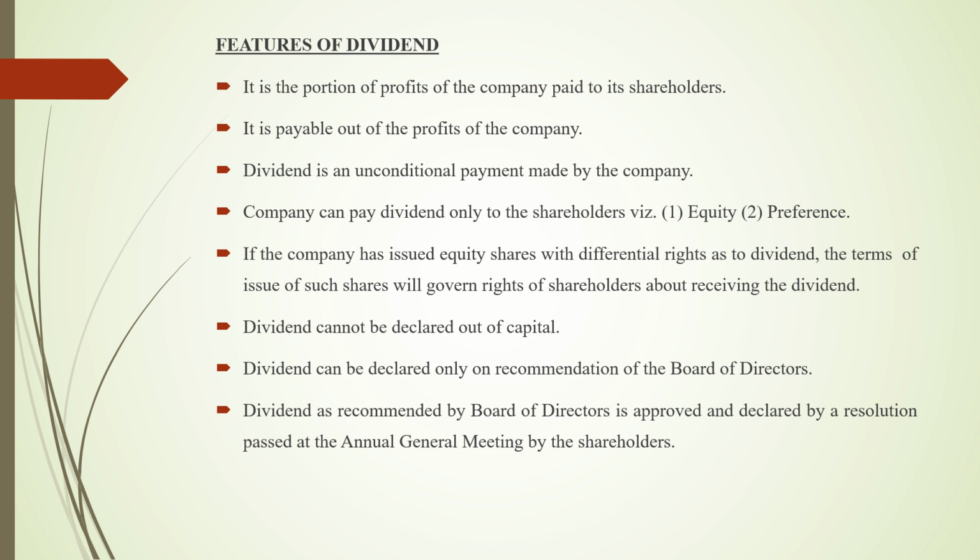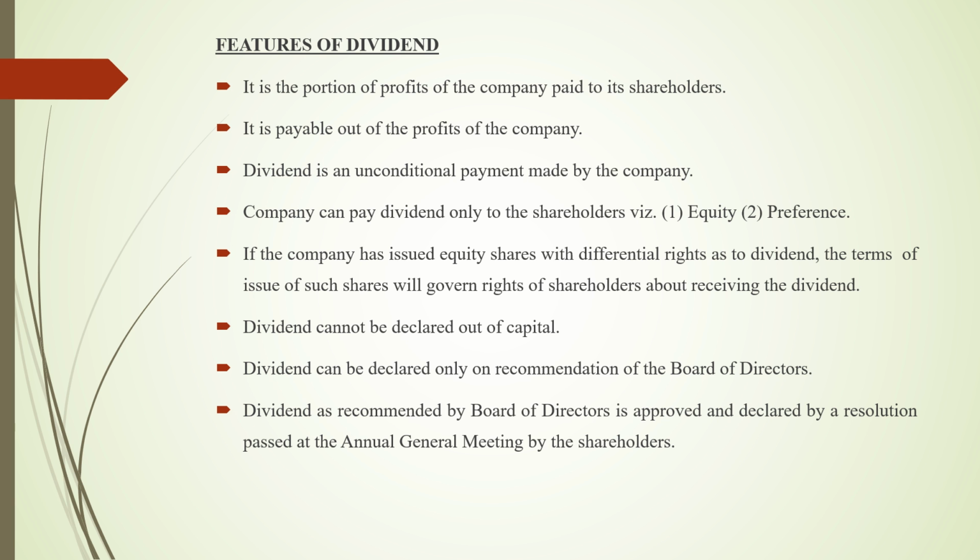Dividend is an unconditional payment made by the company. No conditions are to be given by the company whenever they pay the dividend. So it is called an unconditional payment. Company can pay dividend only to the shareholders, that is equity and preference. So this thing we know very easily, that dividend is paid only to the shareholders of the company. It may be equity shareholders or it may be preference shareholders.